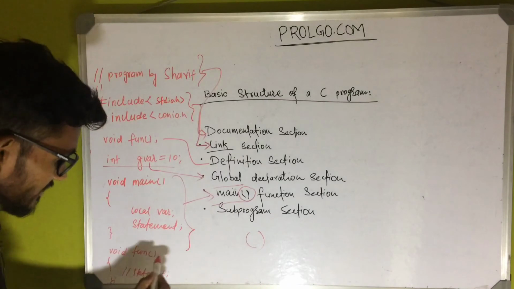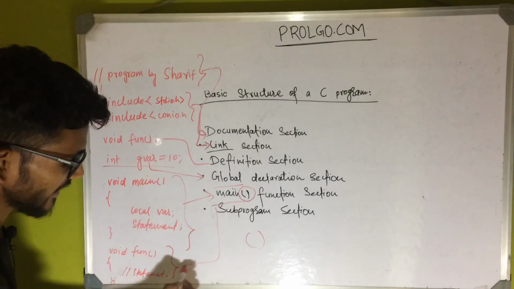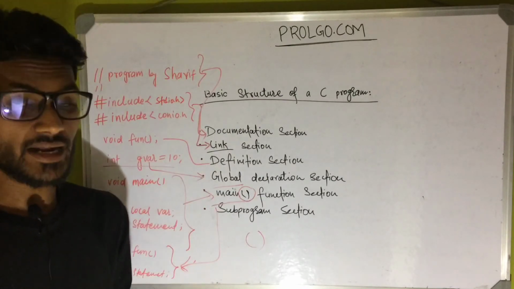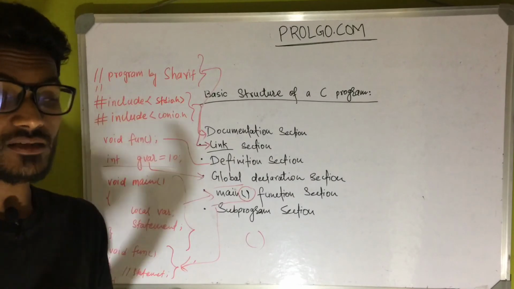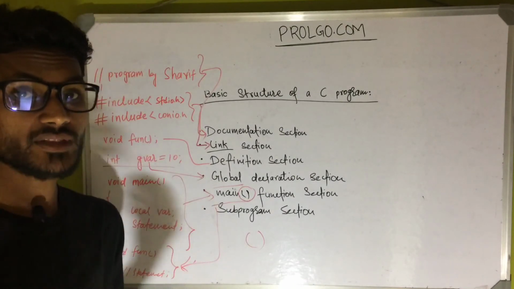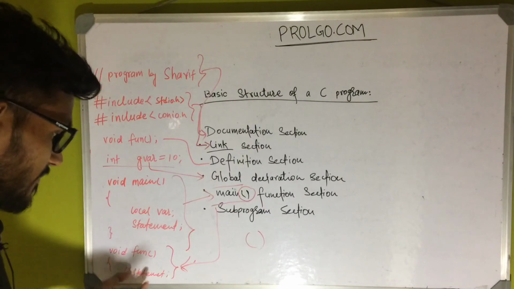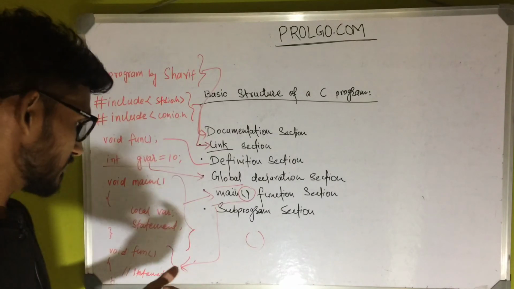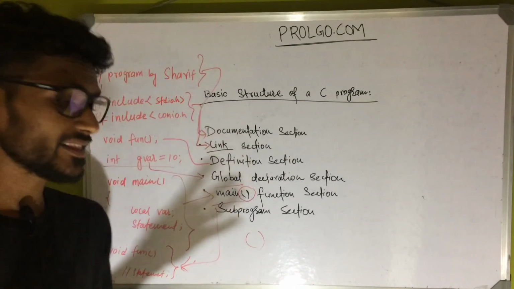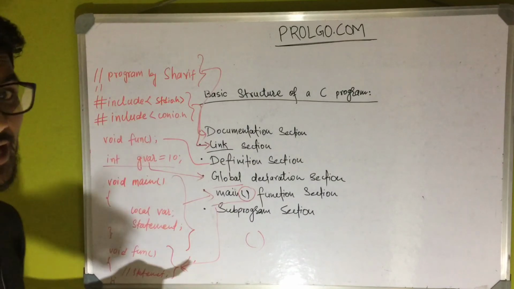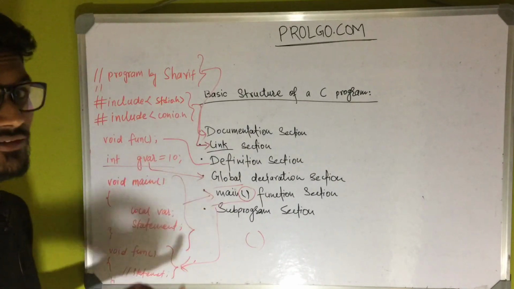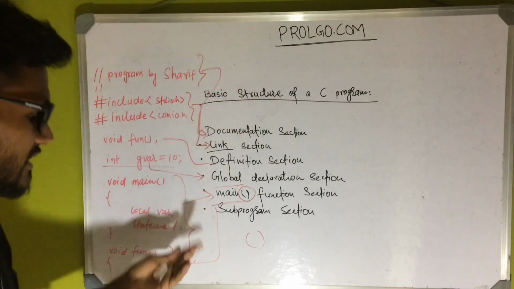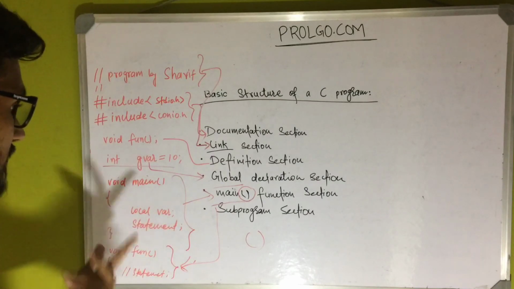And then there is the sub program section. If there is a repetitive task, you don't have to write the same code again and again. Instead of that, you just write a sub function, and whenever you require that calculation, multiplication, division or anything, you just call that function at that time, and the value will be returned to your function. So everything will be clear. These are some of the sections which I have told you. I hope it's clear now.